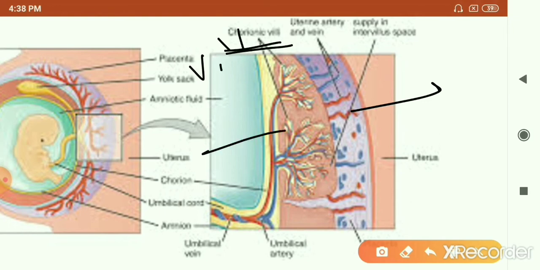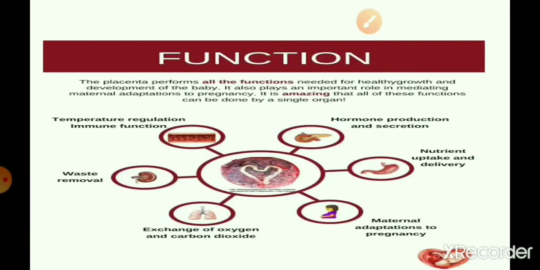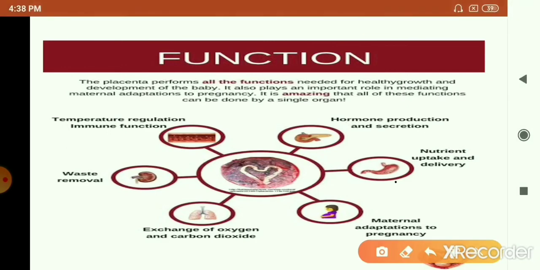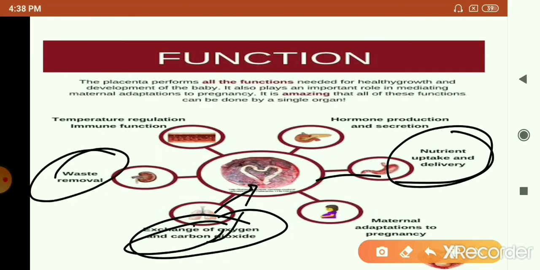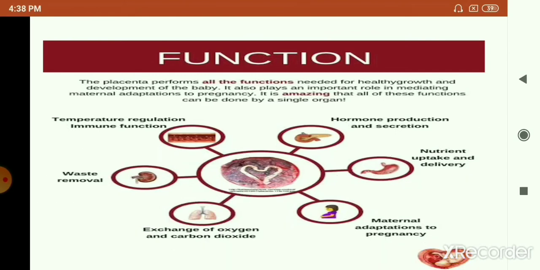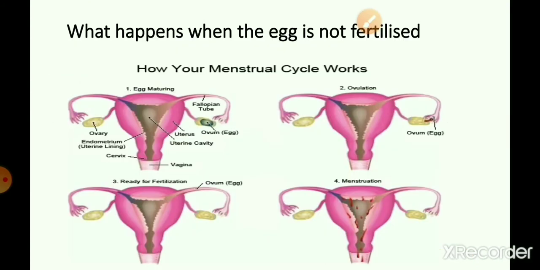You can see these are the villi, and on the mother's side you find there are blood spaces present. So through this placenta the exchange of material between the embryo and the mother occurs. The nutrient uptake, the uptake of gases, that is oxygen. Oxygen will be taken through the placenta, food will be taken from the mother's body through the placenta, and waste materials and carbon dioxide are again thrown out through the placenta, from the embryo's body into the mother's body. So those are the functions.